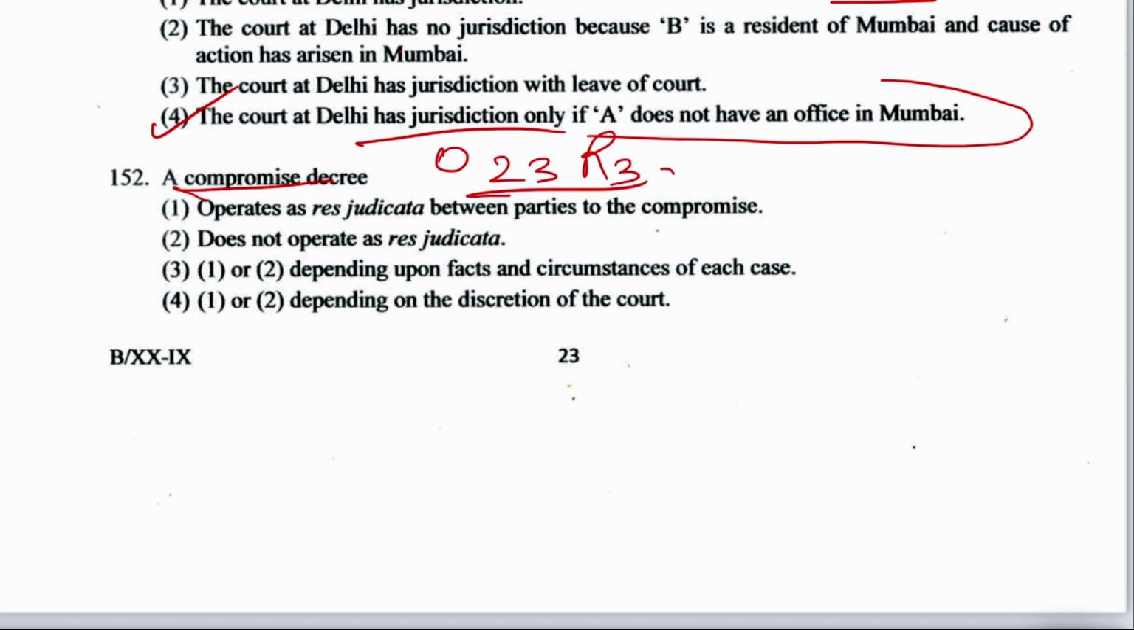Options are: operates as res judicata between parties to the compromise, does not operate as res judicata, or what? Well, a compromise decree always operates as res judicata between the parties compromising. So, right answer is option number 1.